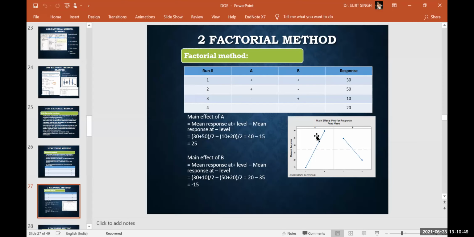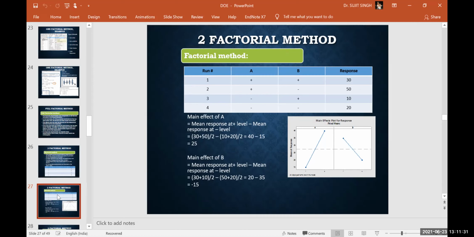This is the calculation part, and it is reflected in the main effects graph. For B, at the positive level, 30 plus 10, 40 divided by 2, the mean is 20, and at the negative level, 50 plus 20, 70, divided by 2, is 35. So there is a negative effect. This way we calculate the main effect.